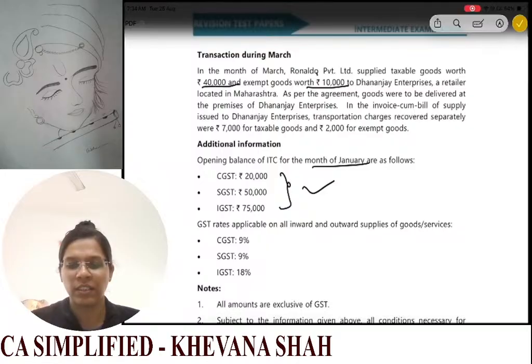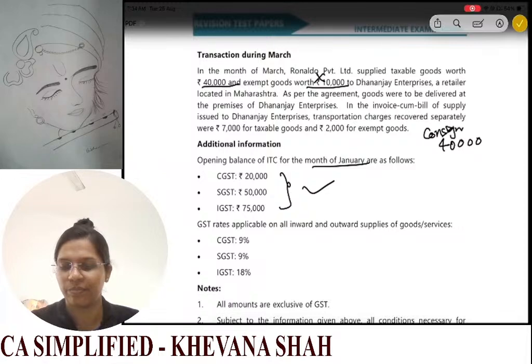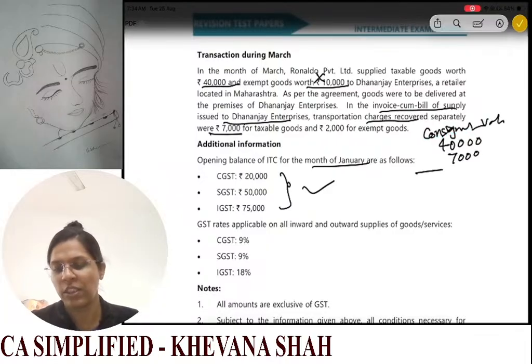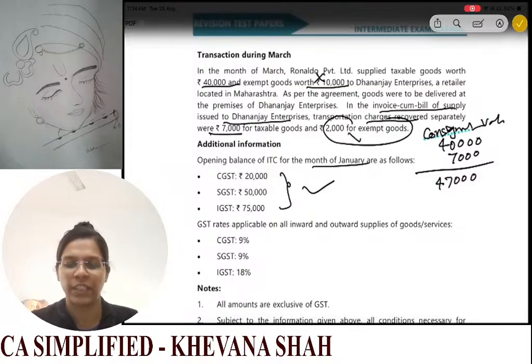Okay, so these 10,000 you will not include. So your value will be consignment value 40,000 of your taxable goods. Then you have goods to be delivered in invoice cum bill of supply issued. Transportation charges separately. Transportation charges, though it is charged separately, it is part of your consignment. So your consignment value is 47,000. Again, this 2,000 for exempt goods we will not include.